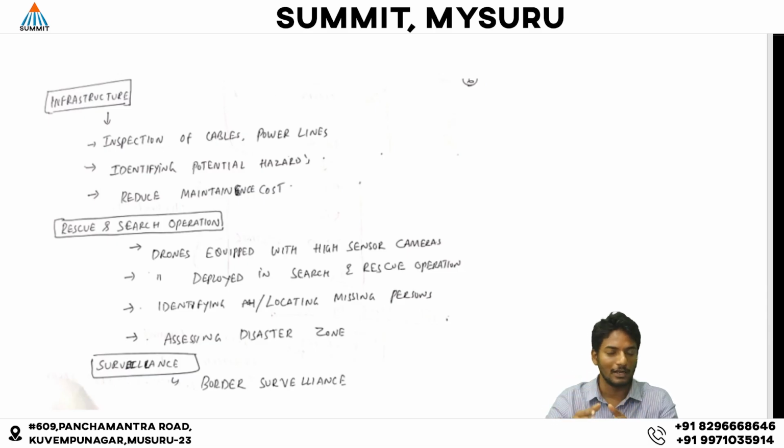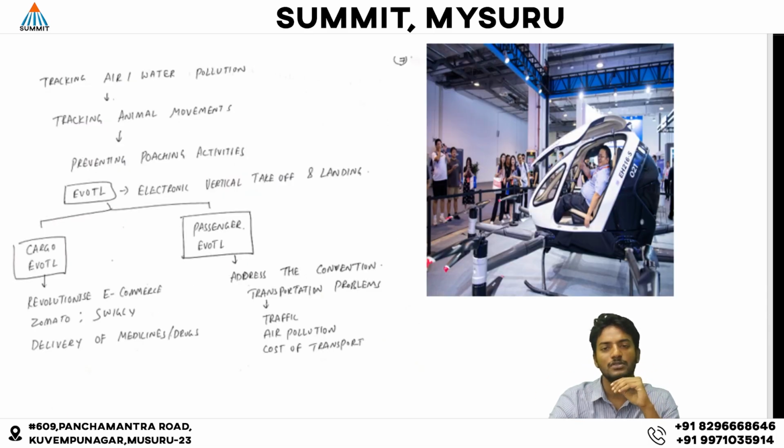The drones, that is cargo electronic vertical takeoff and landing, can be used for the delivery of food, with Zomato and Swiggy as examples, and even for the delivery of medicines, vaccines and drugs. Overall, it will revolutionize e-commerce due to its advantages.